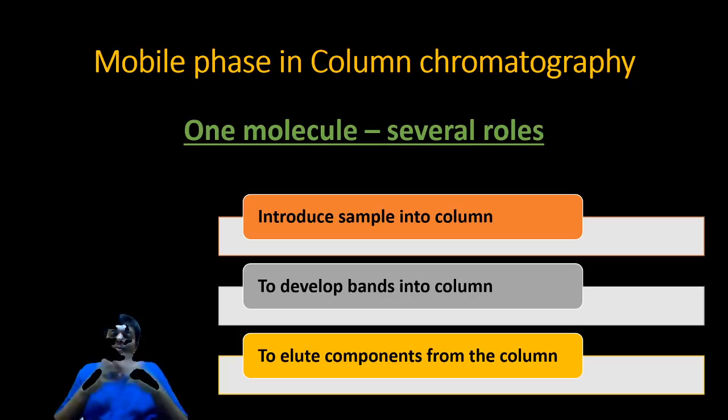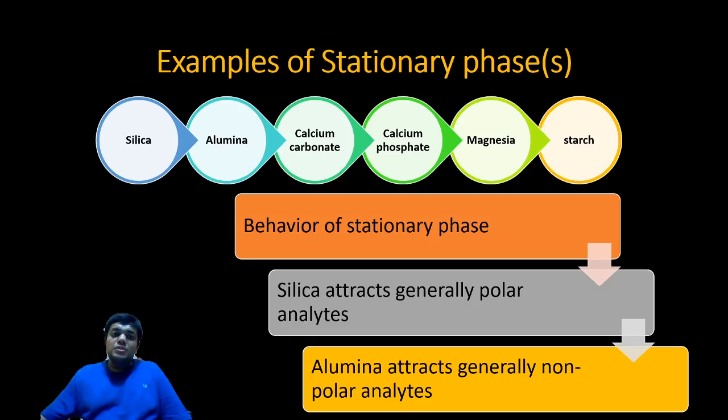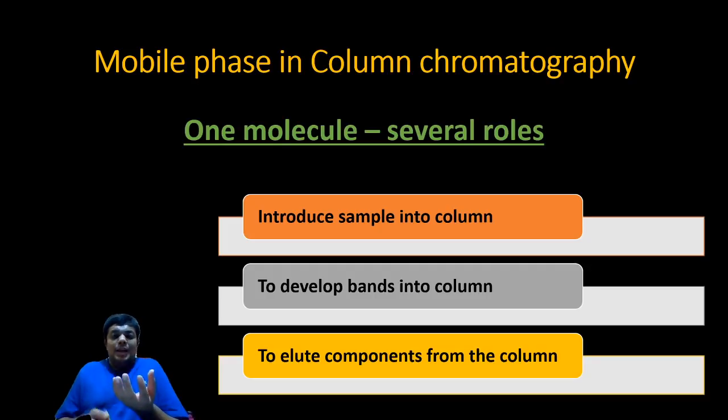Mobile phase in column chromatography. Over here, the mobile phase, that one molecule, has several roles to play. It means to introduce the sample into the column. If you remember, I'll go a little back. Over here, this green color mixture is loaded onto the column in step 1. It is not directly loaded. It is mixed with the mobile phase. So the first role of the mobile phase is to allow the sample to get mixed into it and help it get introduced into the column. Point 2 is to develop bands in the column.